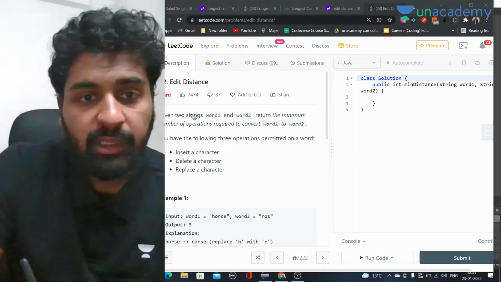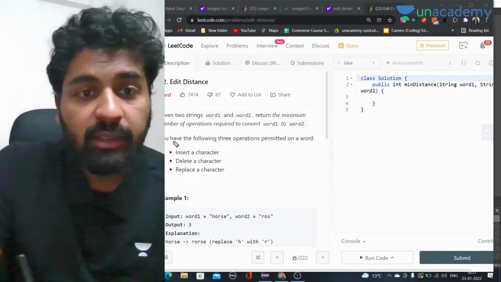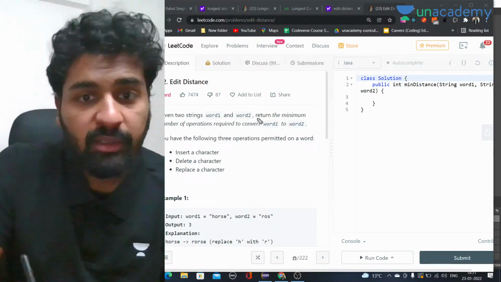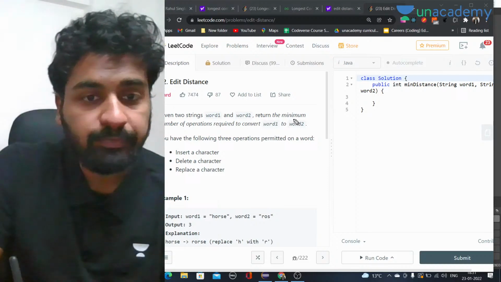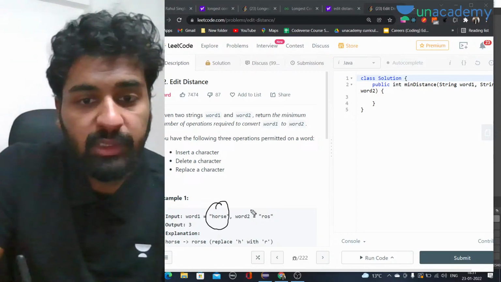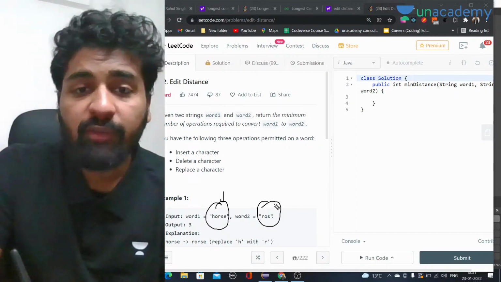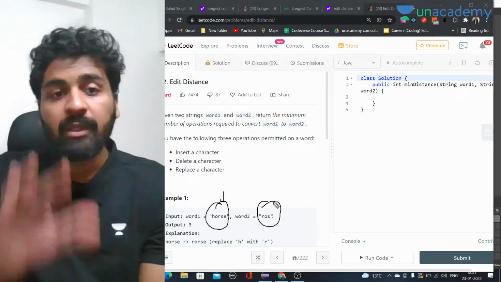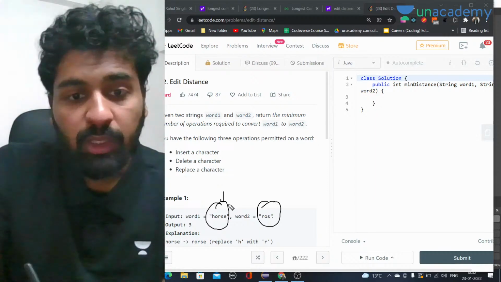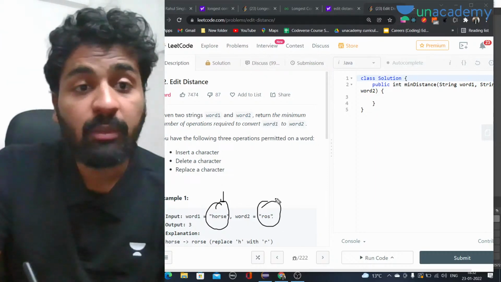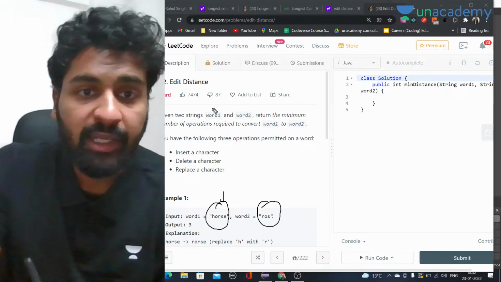Here, given two strings word1 and word2, return the minimum number of operations required to convert word1 into word2. There are two words given to you, word1 and word2. You have to convert one word into another. You don't actually have to convert it, you have to find the minimum number of operations. How many minimum number of operations can it take to convert one string into another? This is called edit distance.